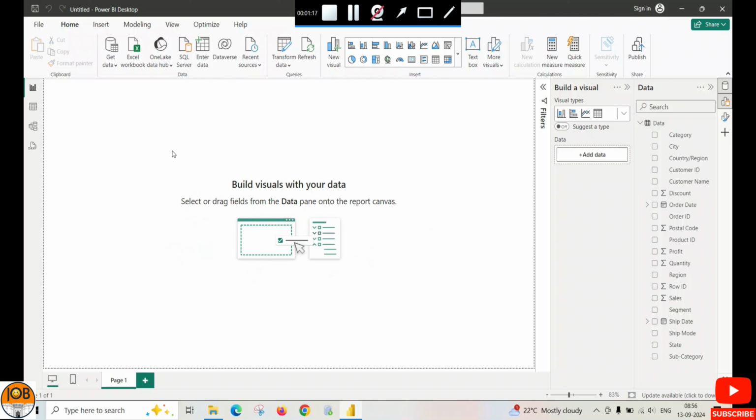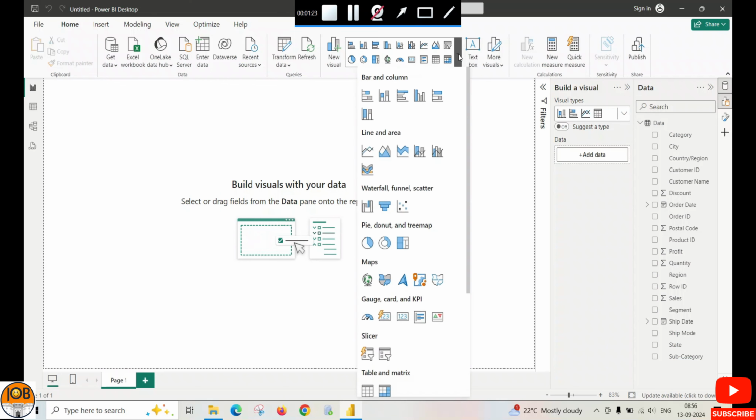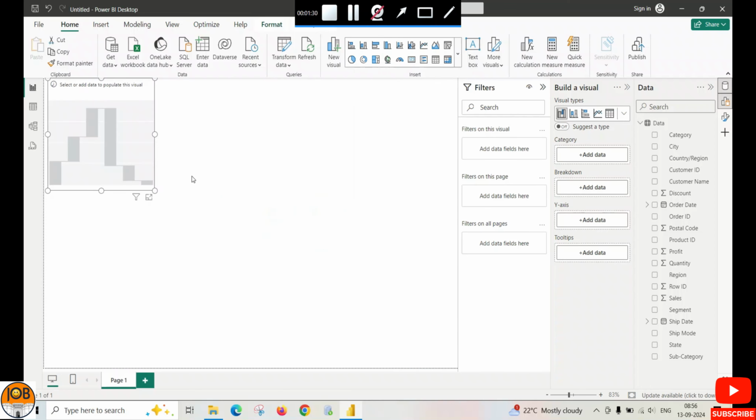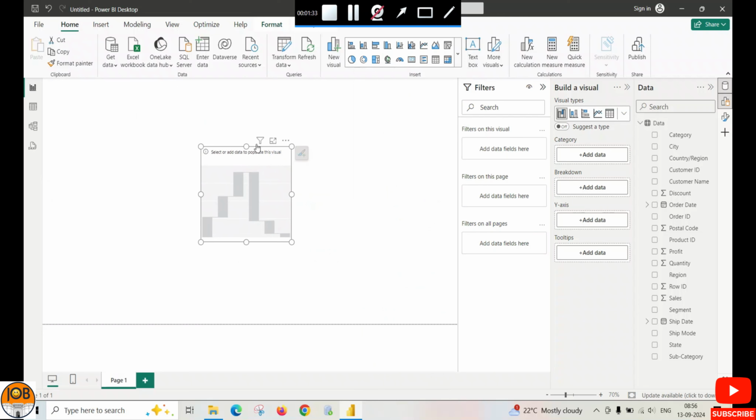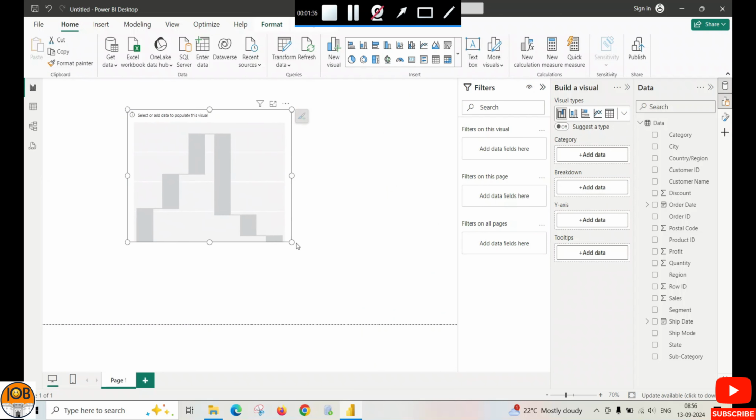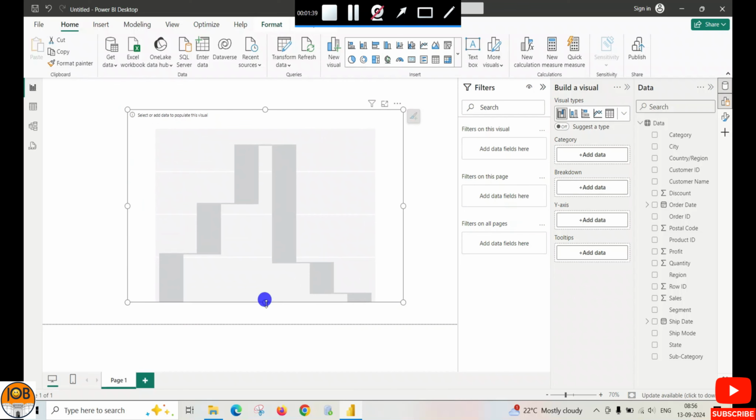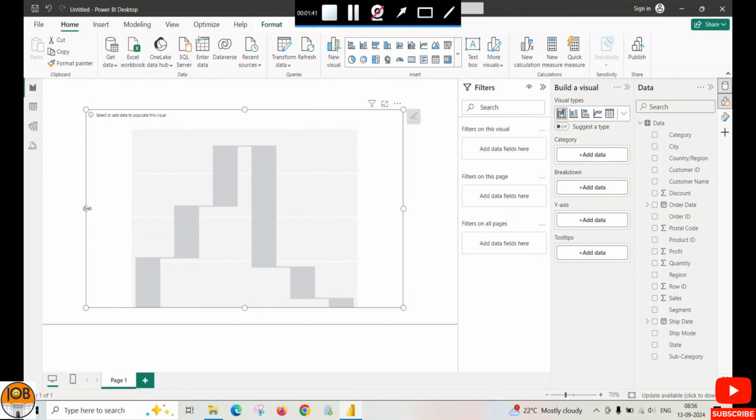In the data section, you have to go to the Home tab and go to New visual, and in the waterfall, funnel, scatter section you can find the waterfall chart. Just click on the chart and maximize the visual so it will be better for visualization. Basically, the waterfall chart is also known as a decision making chart and root cause analysis chart.